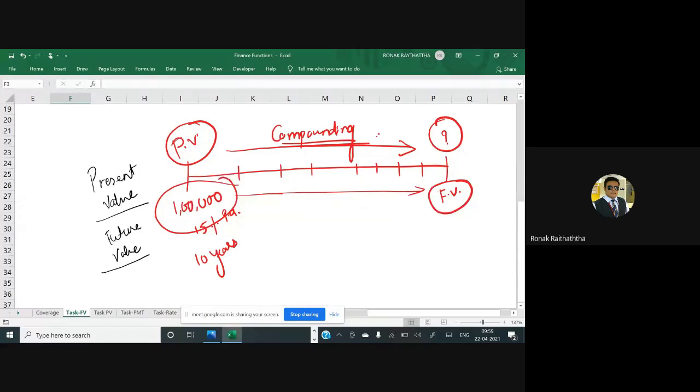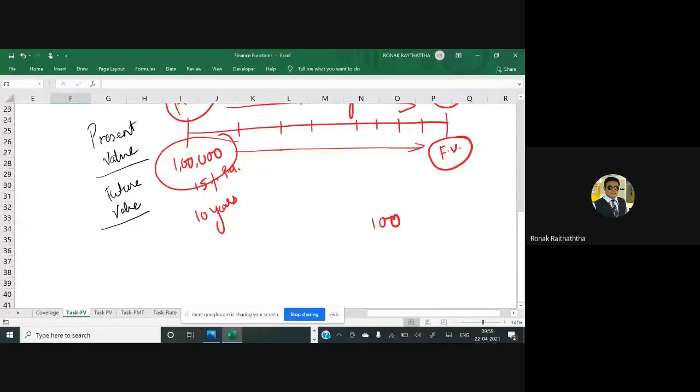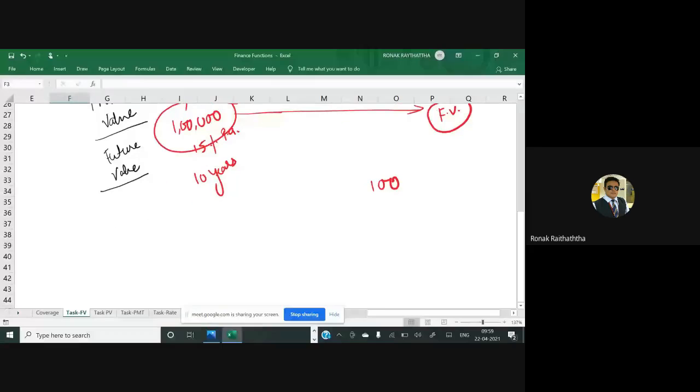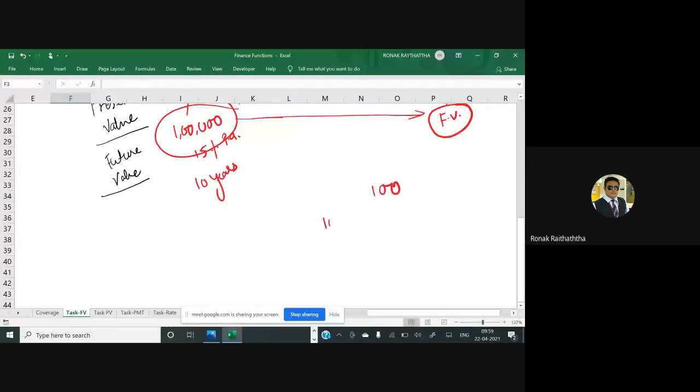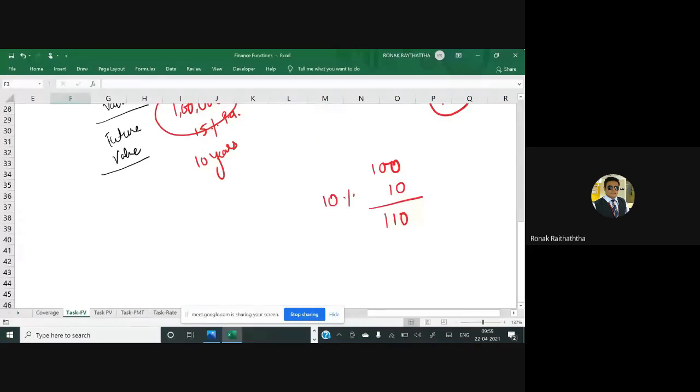If I am investing 100 rupees, and I receive 10 percent interest on it, then my fund value at the end of the first year will be 110. Now again, if I receive 10 percent, it will be on 110. So I'll receive 11 rupees as interest, and my future value will become 121.